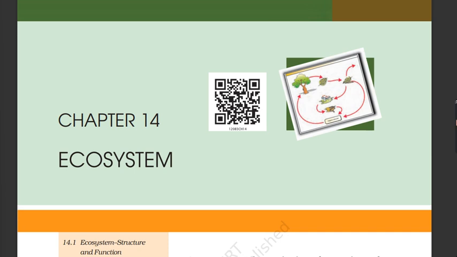Ecosystem. 1. Ecosystem, structure and function. 2. Productivity. 5. Ecological pyramids. 6. Ecological succession. 7. Nutrient cycling. 8. Ecosystem services. Content links. Home. Chapter 14. Ecosystem. 14.1 Ecosystem, structure and function.